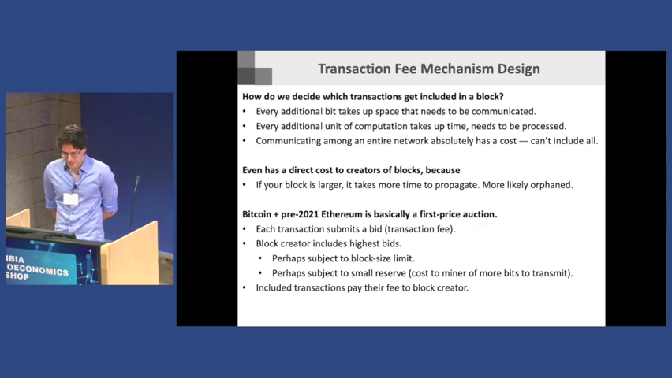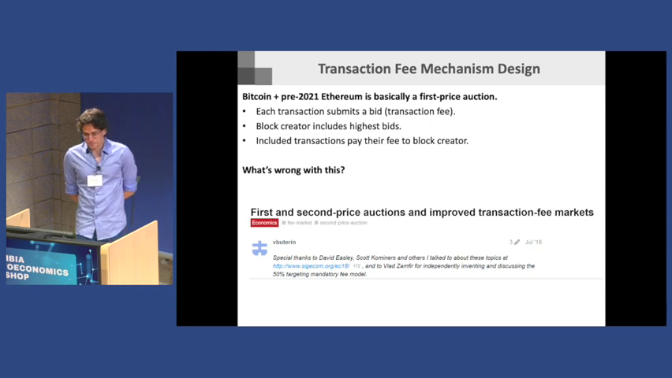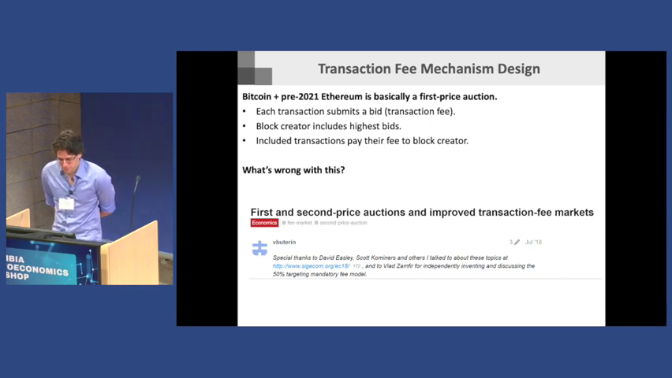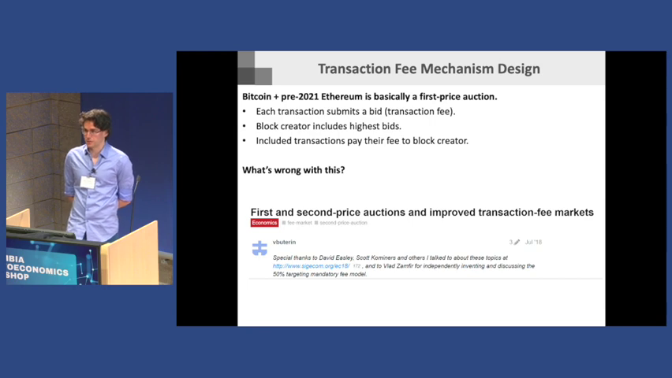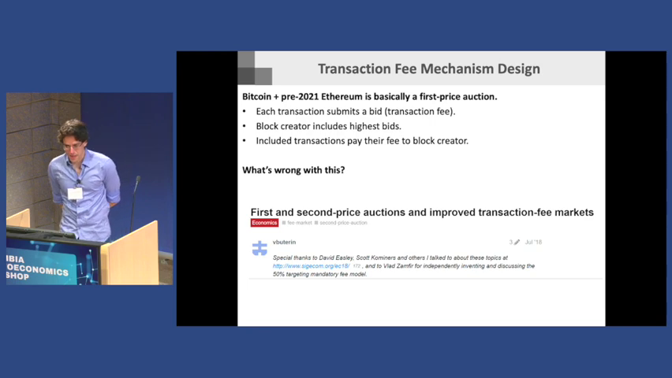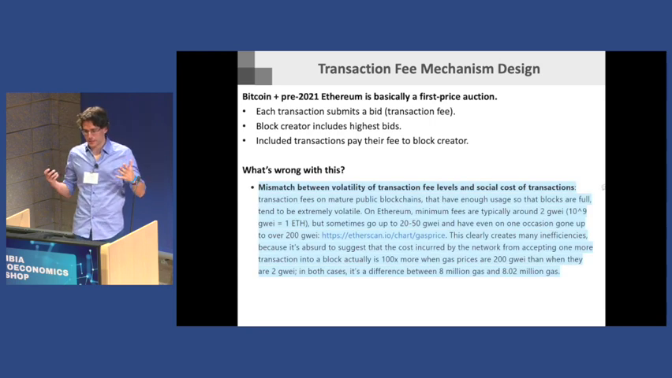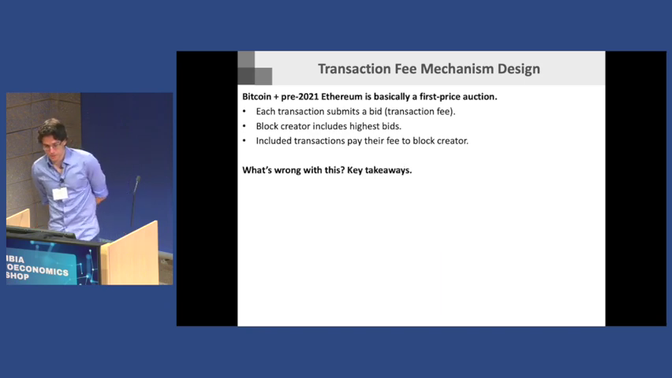And then the transactions just pay this fee to the block creator. So it's a pay-your-bid. It's really, in auction theory language, a first price auction. And what's wrong with this? There's a blog post from a while ago by Vitalik that I would recommend reading if you're curious to get a good intro from the Ethereum perspective of why to care about this. There are a couple of big picture justifications that Vitalik had when he started this post.